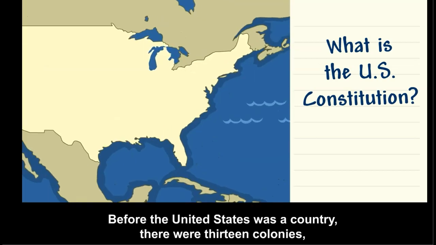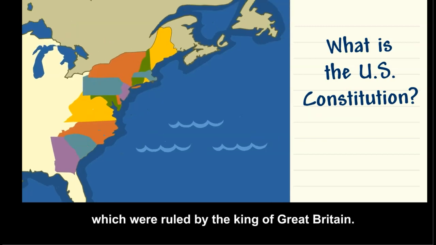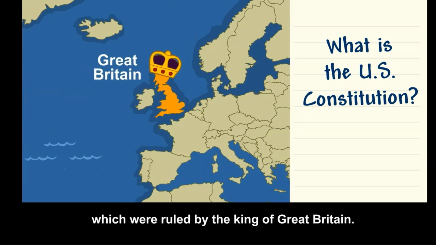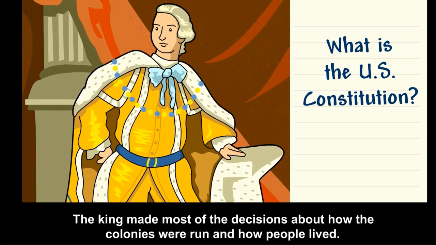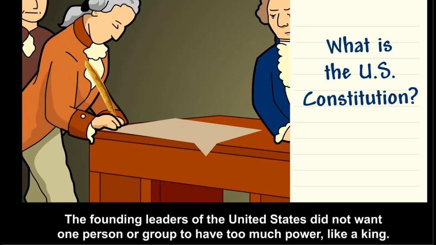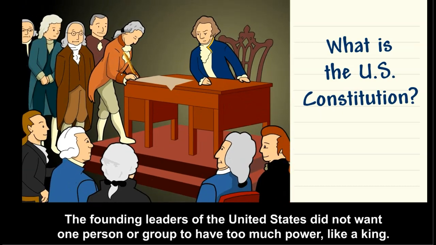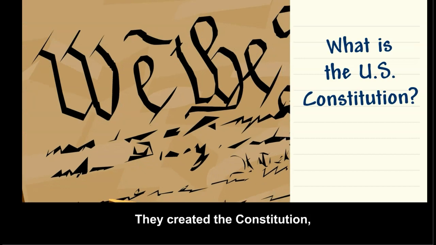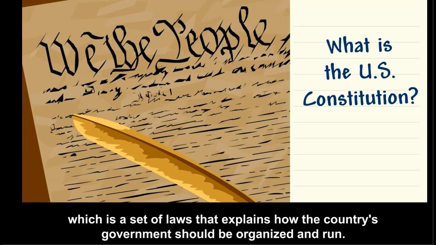Before the United States was a country, there were 13 colonies, which were ruled by the King of Great Britain. The king made most of the decisions about how the colonies were run and how people lived. The founding leaders of the United States did not want one person or group to have too much power, like a king. They created the Constitution, which is a set of laws that explains how the country's government should be organized and run.